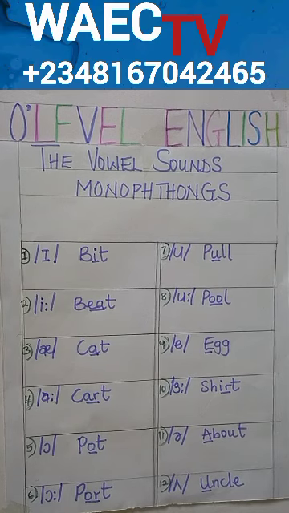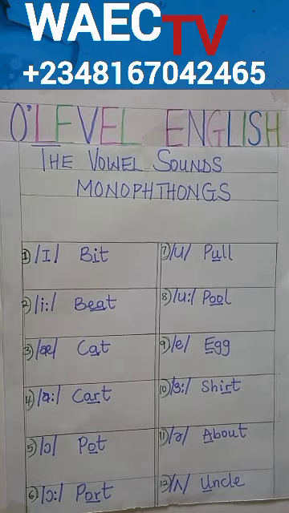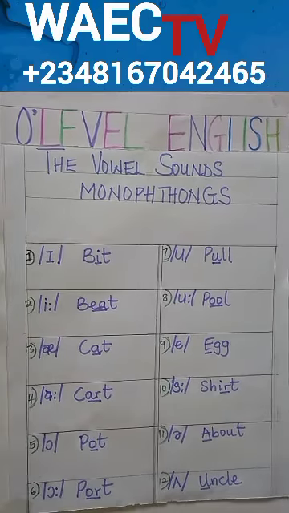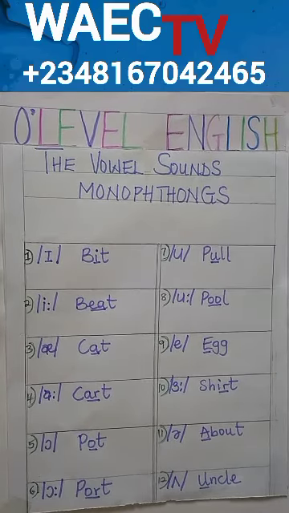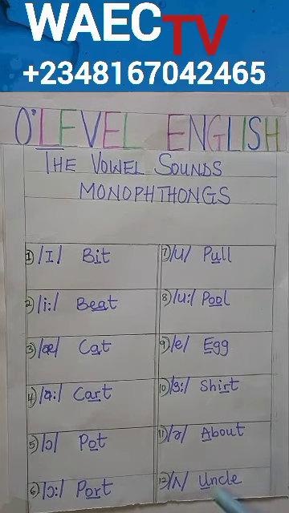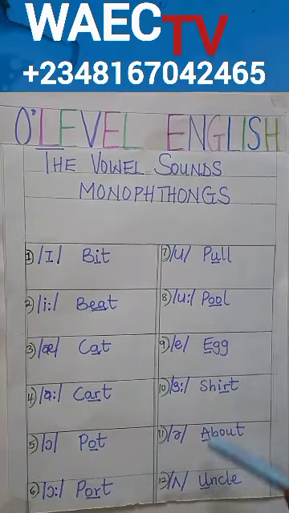And there are 25 vowel sounds in the English language. We have 12 monophthongs and 5 triphthongs. Today we are looking at monophthongs. Monophthongs are also known as pure vowels. That means one vowel nucleus. And we have 7 long or lax monophthongs and 5 short or tense monophthongs. They all make 12 altogether.